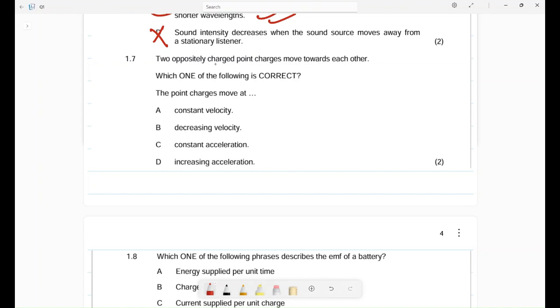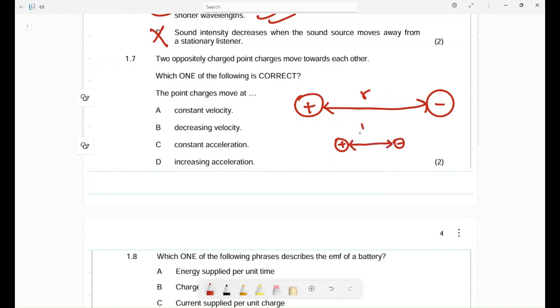1.7, oppositely charged points move towards each other. Let's say this is positive, and this is negative. Now, as they move towards each other, I want you to see something. Let's say here this is R. As they move towards each other, the distance decreases. Let's say their distance decreases to half R.